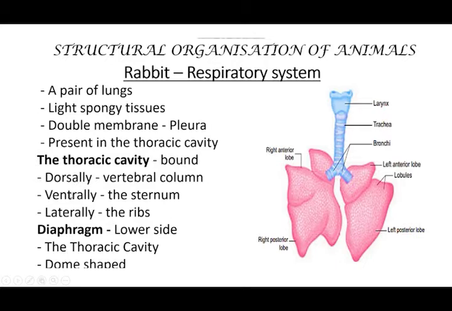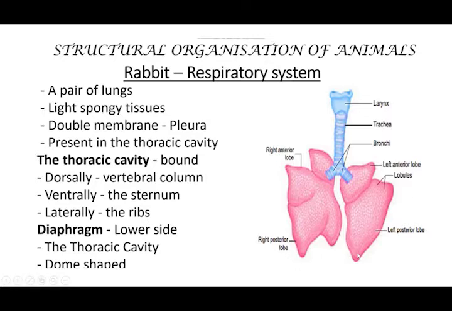So in front, the sternum is there. At the back, the vertebral column is there. On the sides, ribs are available. So between these only, the lungs are there. So the lungs are protected by the vertebral column, sternum as well as ribs. Right? So in between these only, the lungs are present.